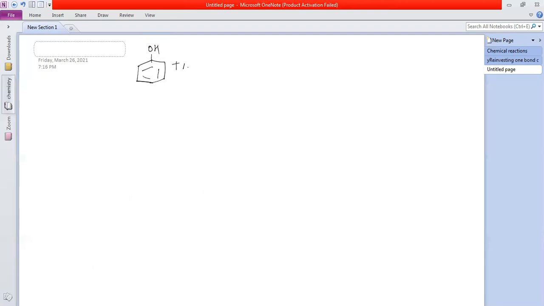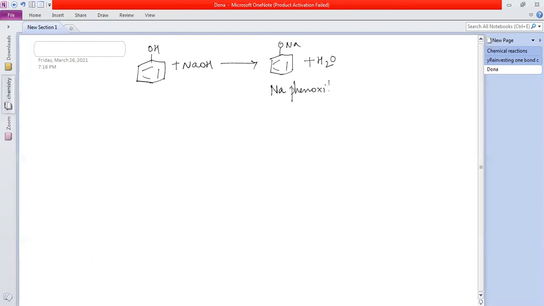Phenol plus sodium hydroxide will give you sodium phenoxide. There it was sodium alkoxide because of alkyl groups. Here it is phenol, so I'm calling it sodium phenoxide plus water. What is this? Sodium phenoxide.